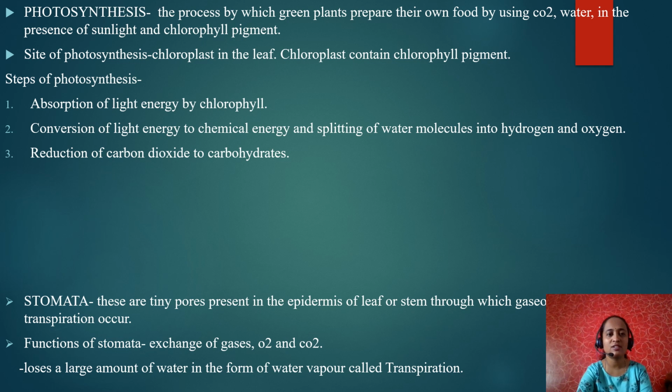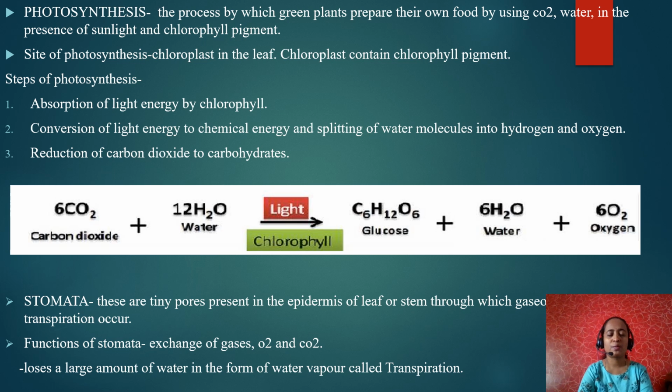Let's see the reaction. For the process of photosynthesis, plants utilize 6 carbon dioxide molecules and 12 water molecules. In the presence of sunlight and chlorophyll pigment, it synthesizes one glucose molecule and releases 6 water molecules and 6 oxygen molecules.